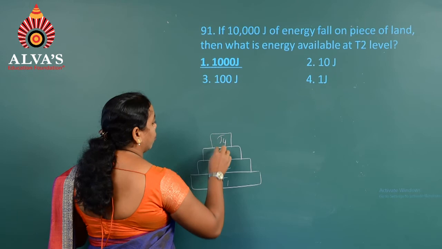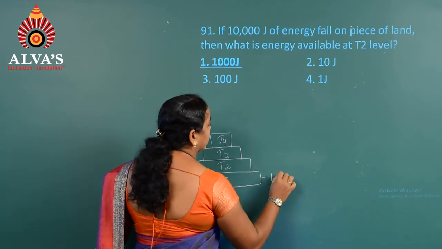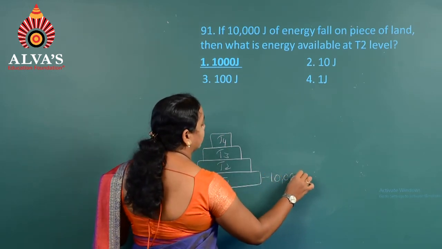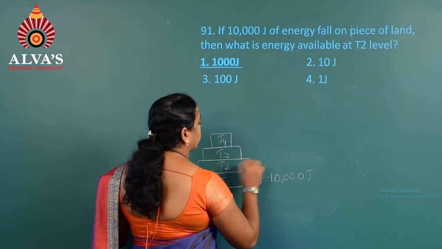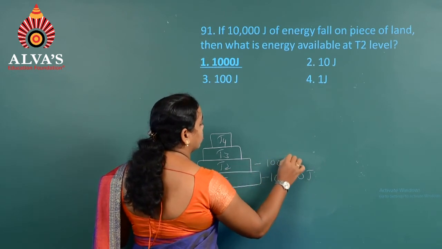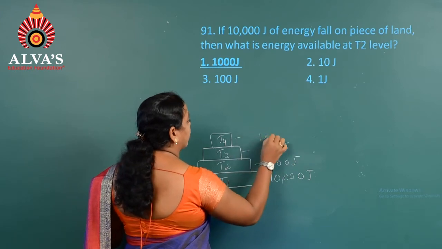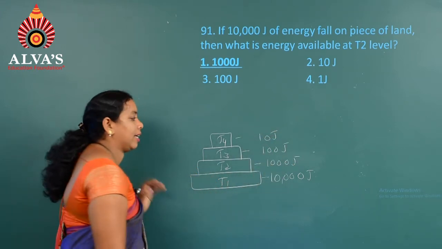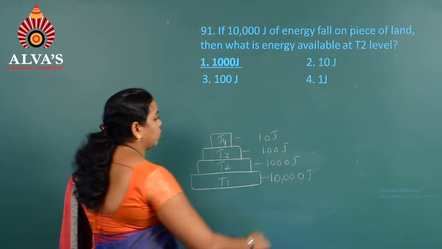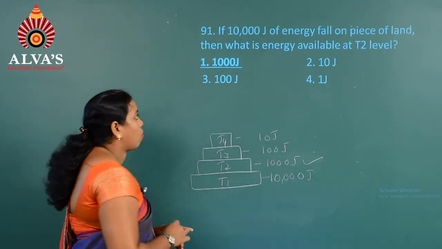If T1 is 10,000 joules as given, then T2 is 10%, hence 1000 joules, T3 is 100 joules, and T4 is 10 joules. So the answer for T2 is 1000 joules, hence it is the first option.